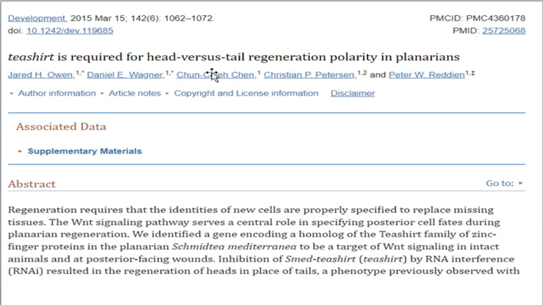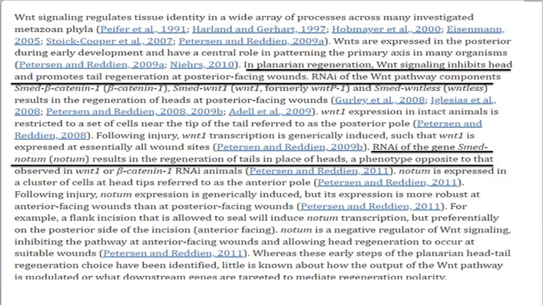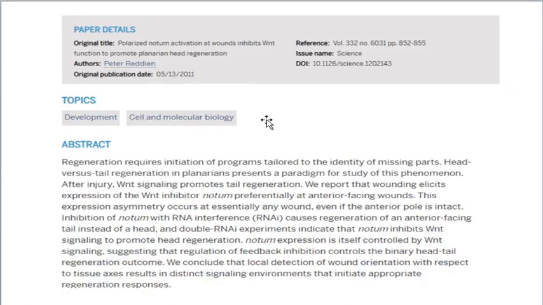So you can refer to this particular article, where they have given you clearly about this. When Wnt signaling is inhibited, head formation will be promoted. So in planaria regeneration, Wnt signaling inhibits head formation and promotes tail regeneration. At the same time, when you block or inactivate the notum gene, it results in the regeneration of a tail in the place of a head. Okay, so the next thing is regarding this particular article. In this article also I mentioned you to refer.